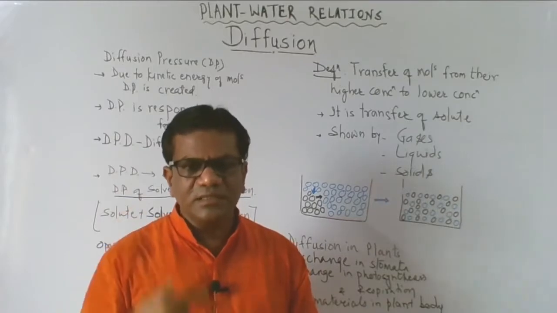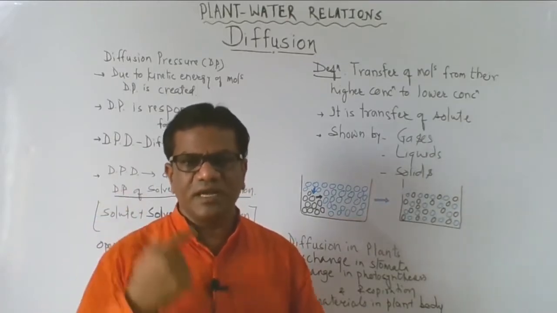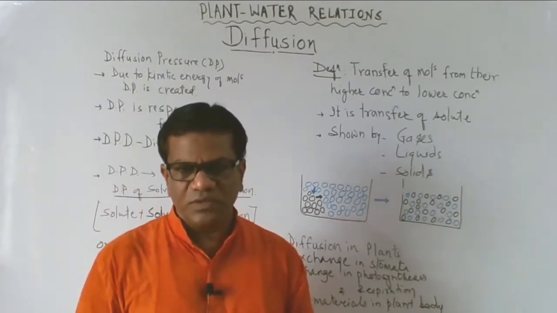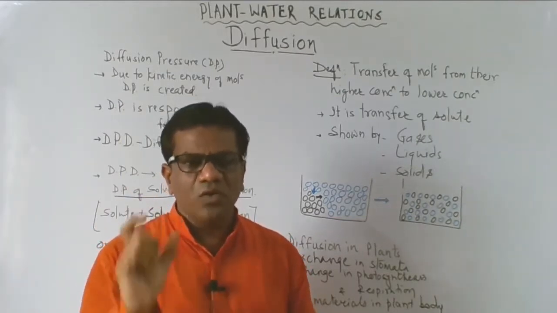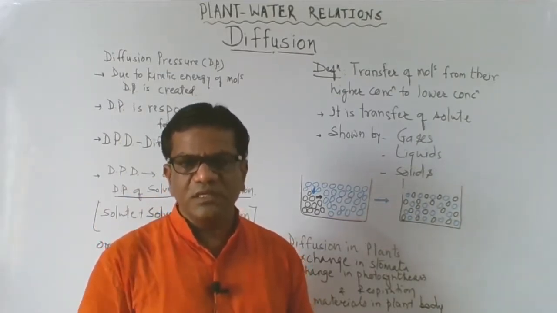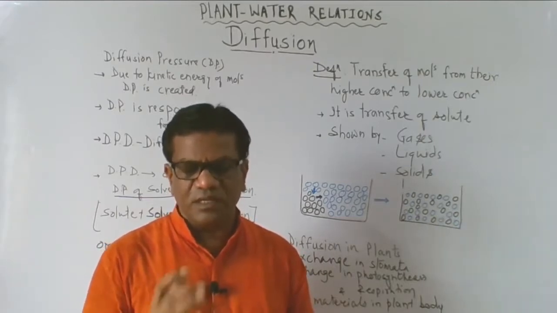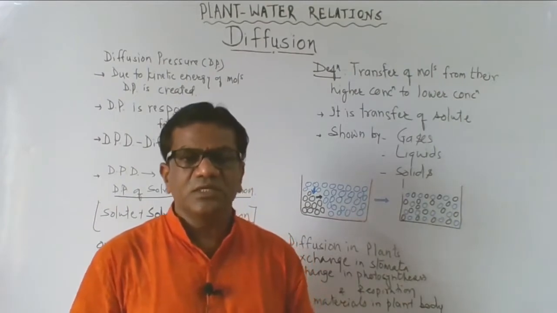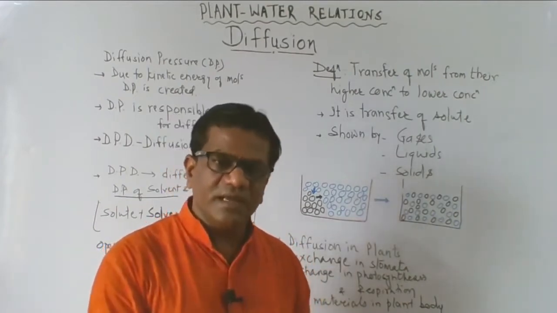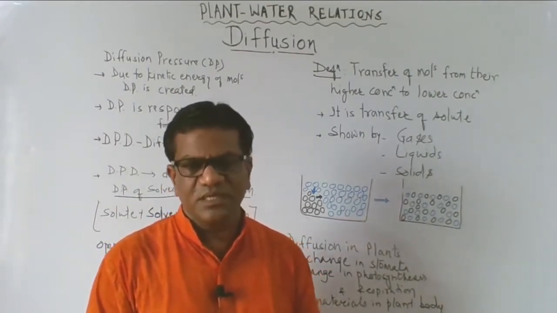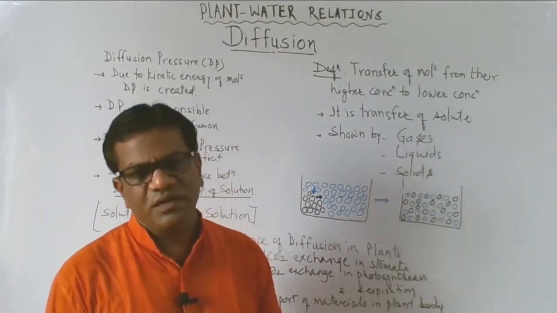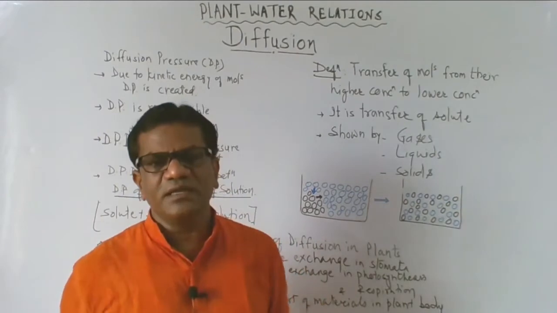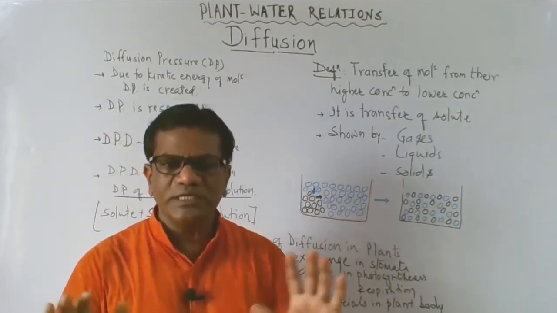The cell is running respiration, and in respiration CO2 is produced. So a high amount of CO2 is present in the cell, and a low amount of CO2 is present in the deoxygenated blood, in the pure blood. So the CO2 oozes out of the cells due to diffusion and enters into the circulatory system or into the blood. The CO2 is collected in this way, O2 is supplied in this way to the whole body cells.